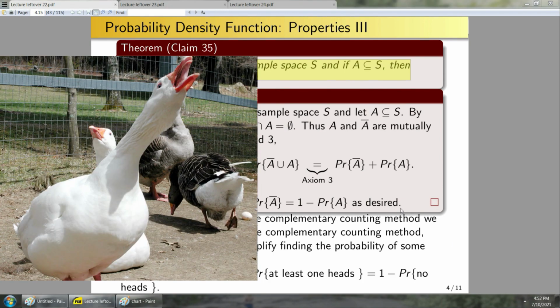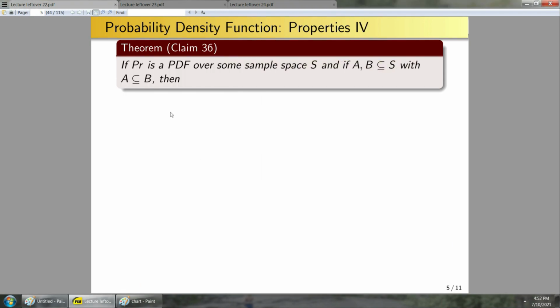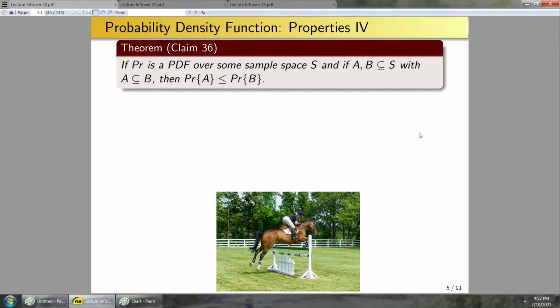Okay, now let's take a gander at claim 36. If PR is a PDF over some sample space S, and A and B are subsets of S, with A being a subset of B, then the probability of A is less than or equal to the probability of B. So notice here again, this works for any arbitrary sample space S. So how would I prove this? Well, at this point, you should have a general idea of the types of techniques that can be applied here. So let's jump straight in.